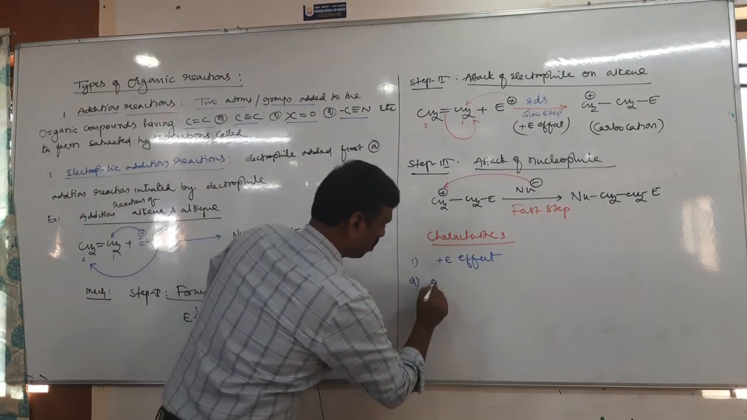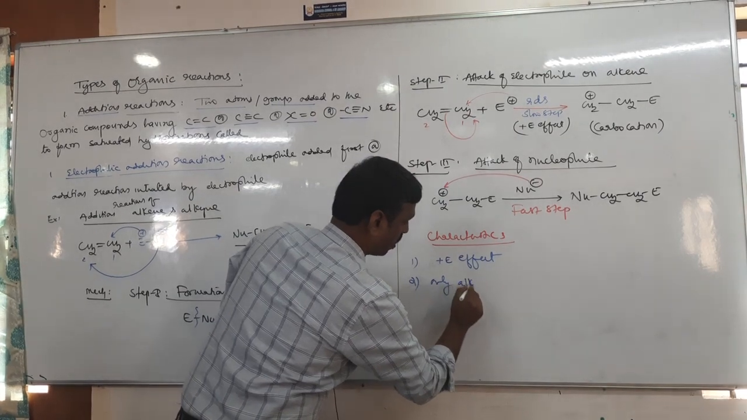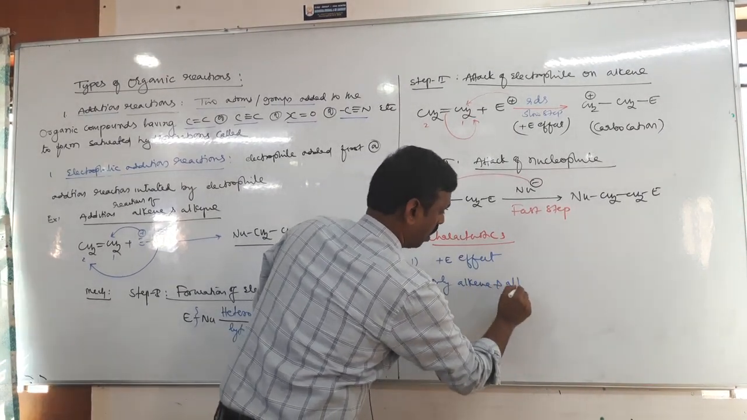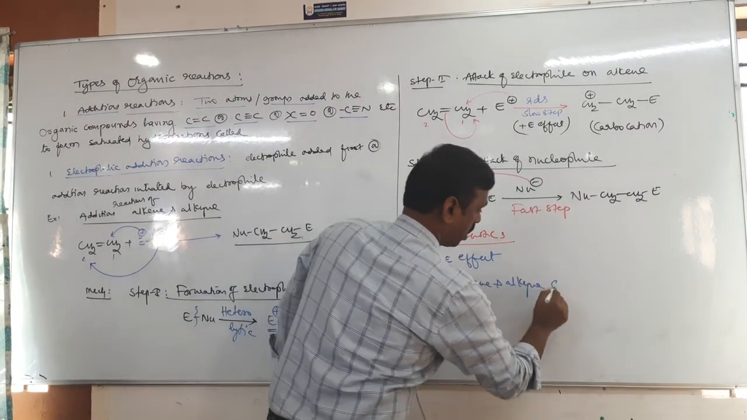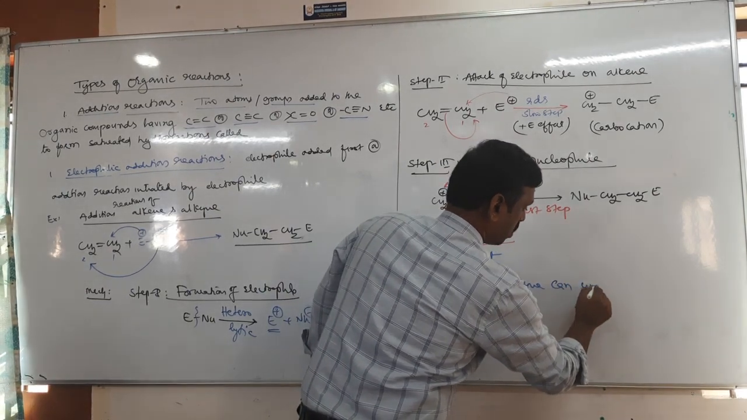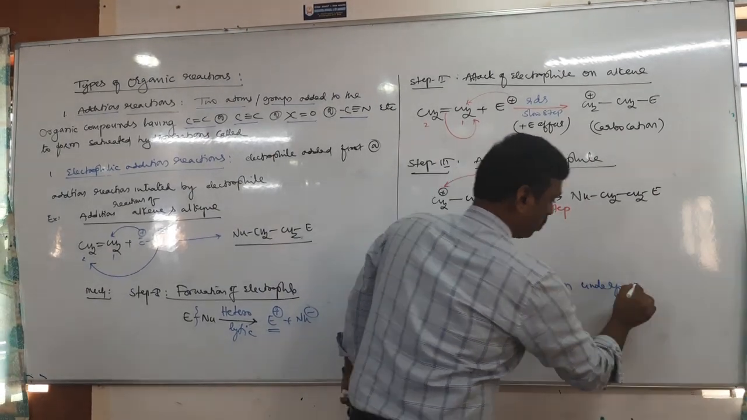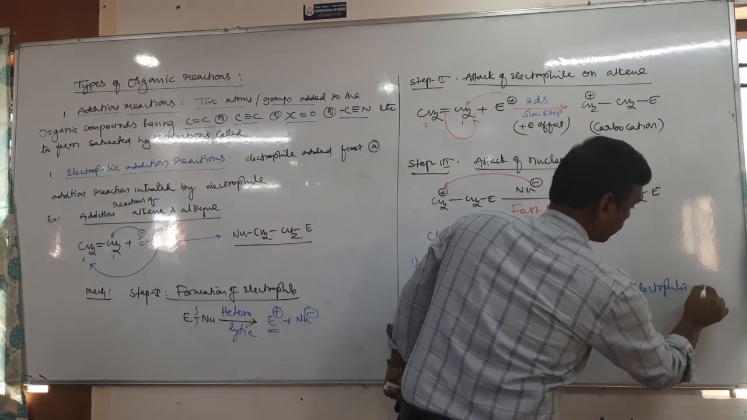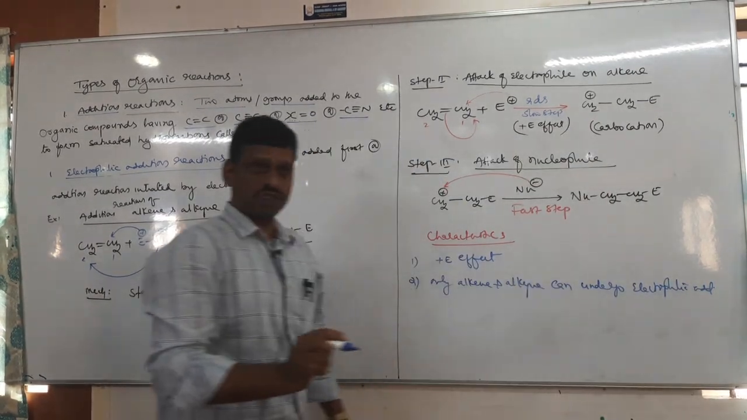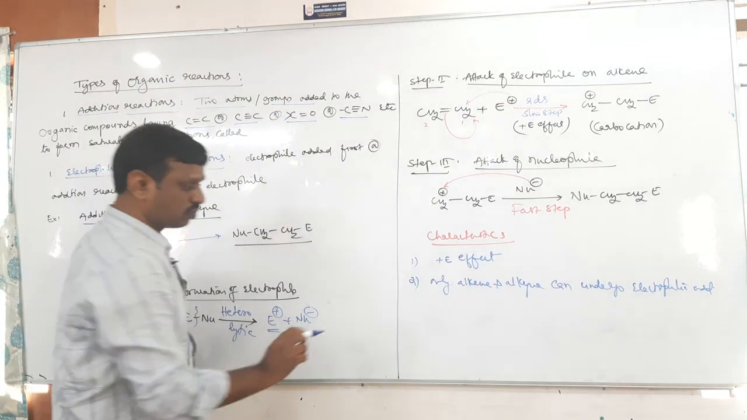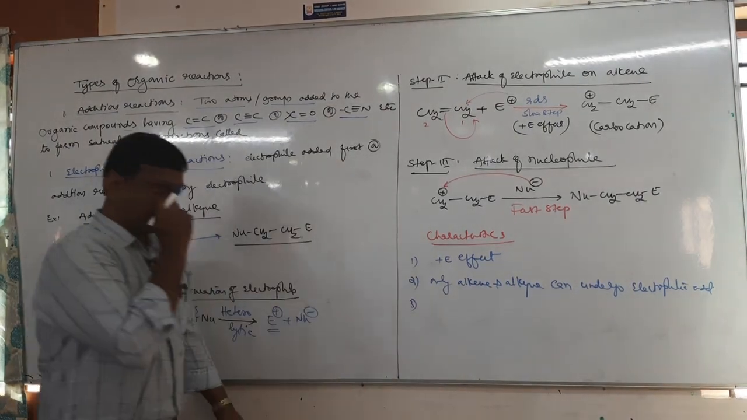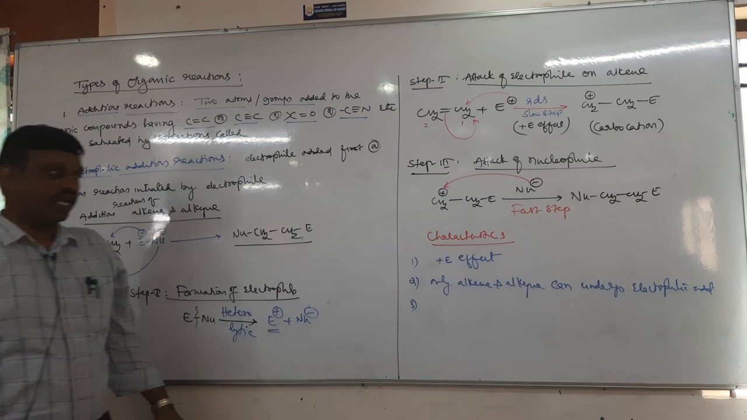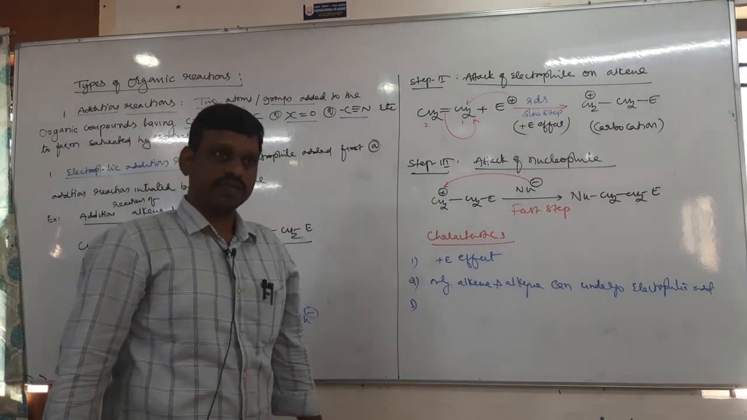Therefore, only alkene and alkyne can undergo electrophilic addition reactions. Right? So only alkene and alkyne can undergo electrophilic addition reactions.